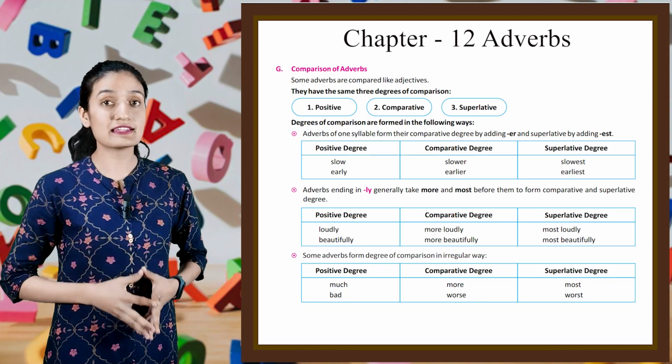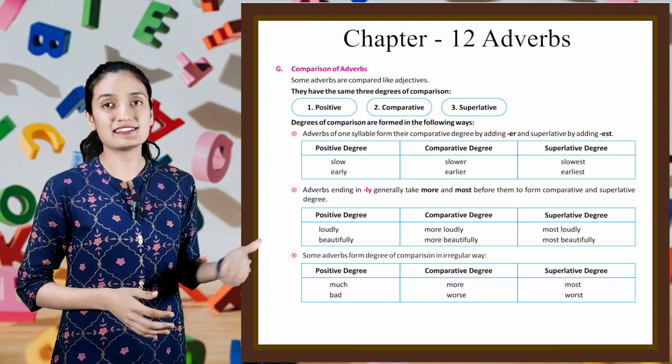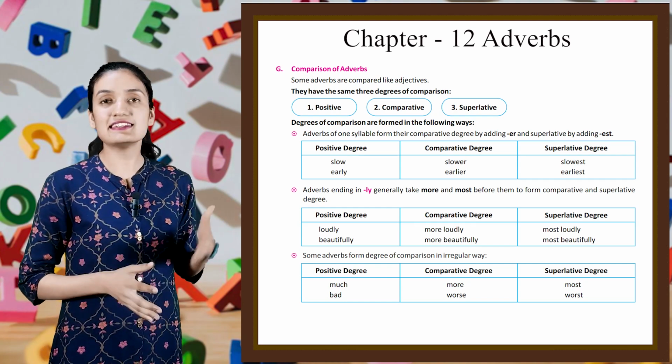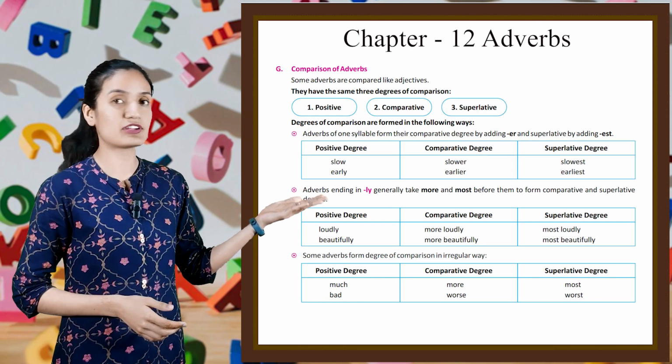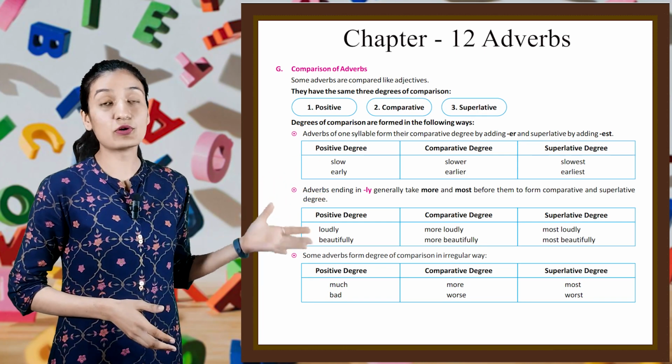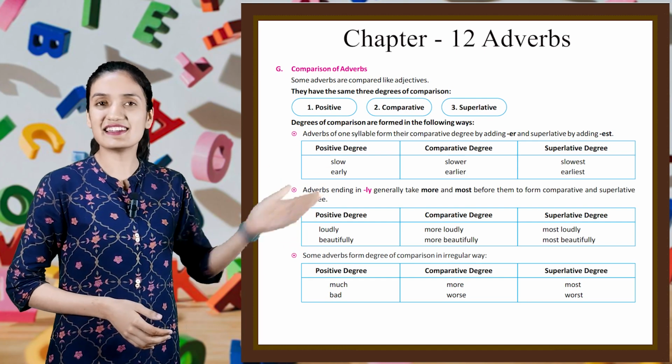Adverbs of one syllable form their comparative degree by adding er and superlative by adding est. Look at this table: positive degree, comparative degree and superlative. Slow, slower, slowest. Early, earlier, earliest.